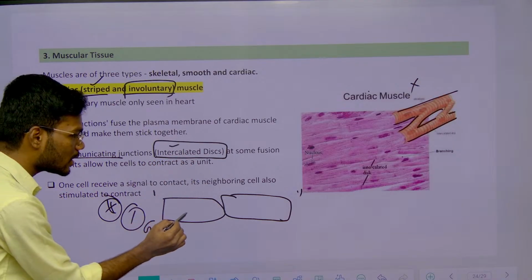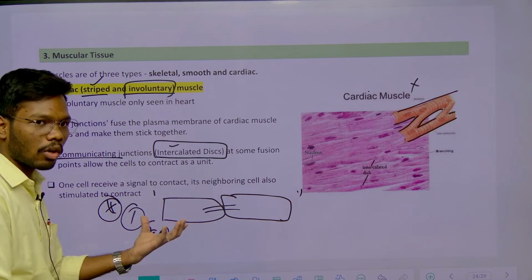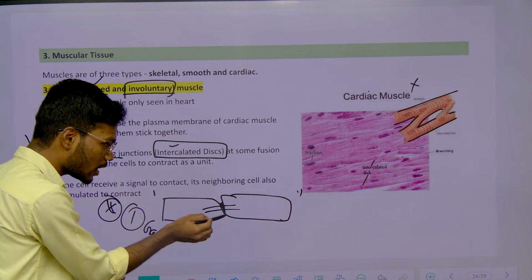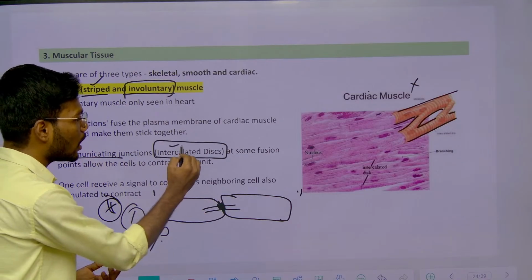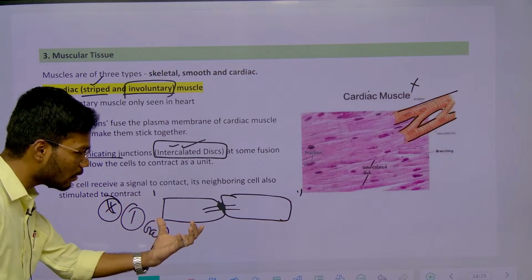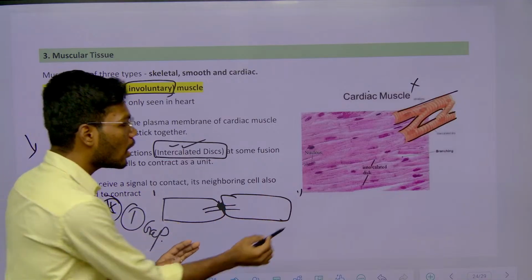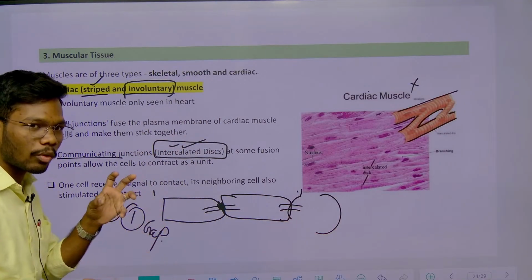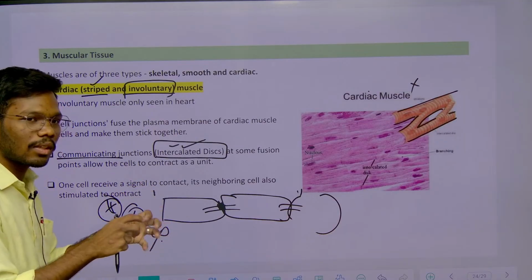From one cell to another cell, the stimulus or action potential is transferred with the help of gap junctions. If one cell receives a signal, automatically another cell also continues the signal, and another cell also continues it. That's how both atria contract at one time, and after that relaxation.